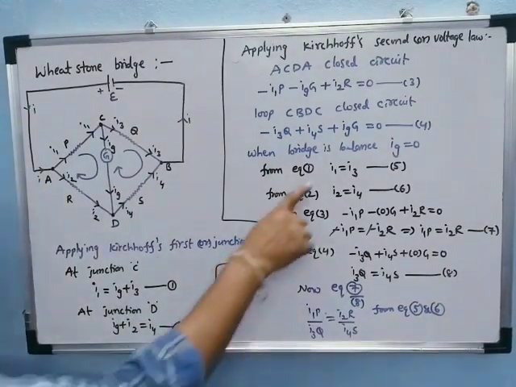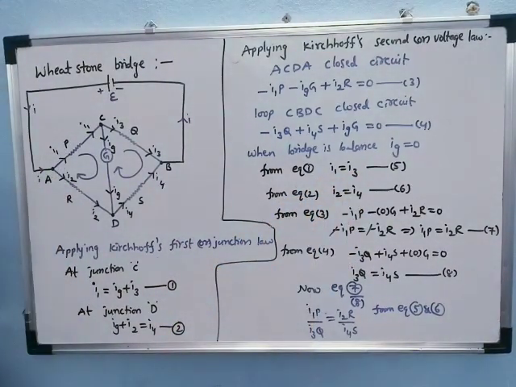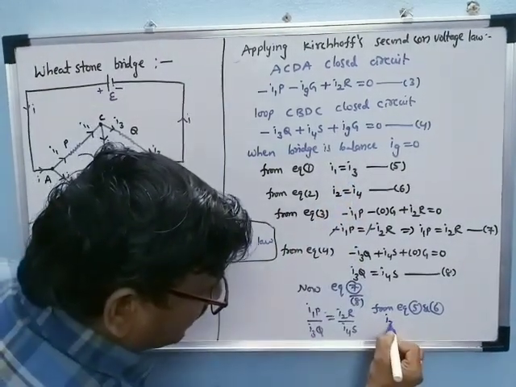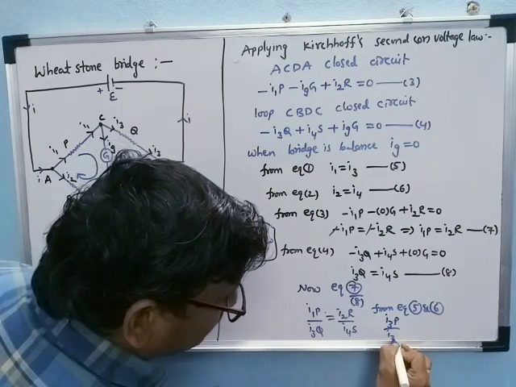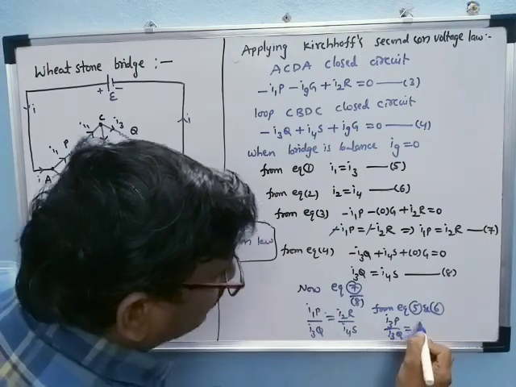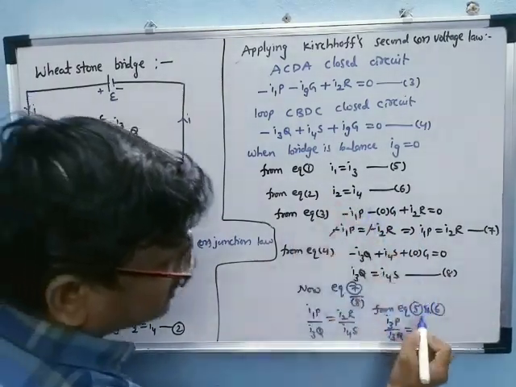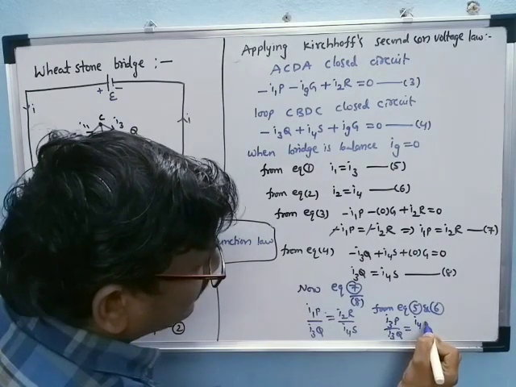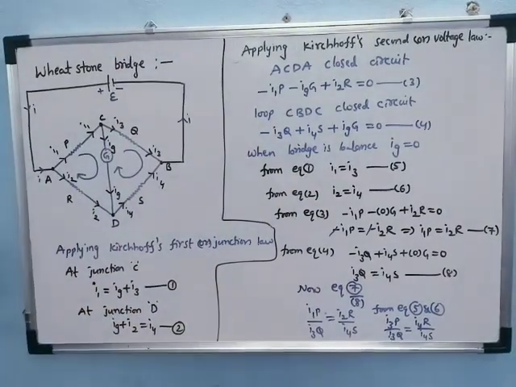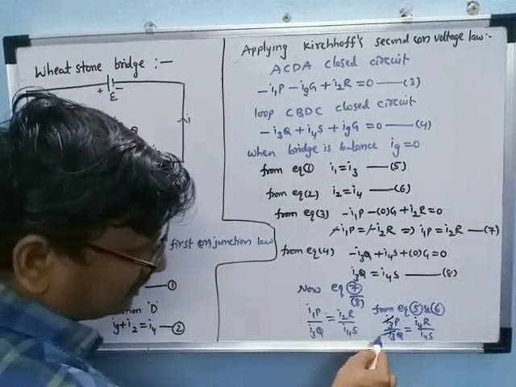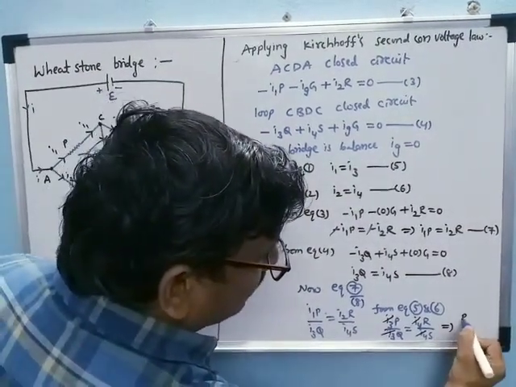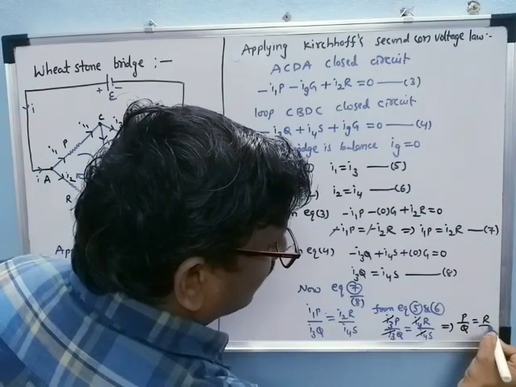What is there here? I1 is equal to I3 and I2 is equal to I4. Now I1 is replaced by I3, then we can write I3P by I3Q is equal to, now I2 is replaced by I4, I4R by I4S. Then here I3, I3, I4, I4 get cancelled. That implies we can write P by Q is equal to R by S.